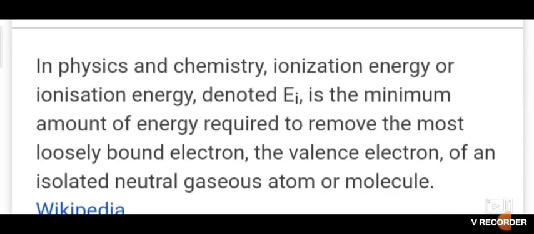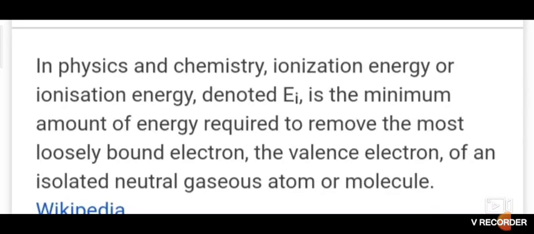If we compare two or more systems in respect of any property, the conditions of the system must be the same. An isolated gaseous atom means the atom is not under the influence of any factors other than the one we are going to apply on it.